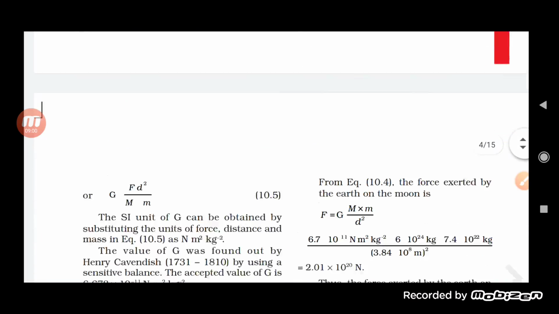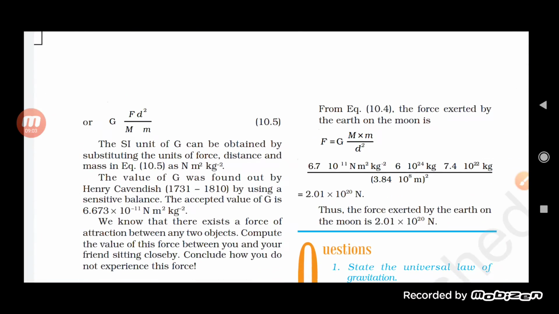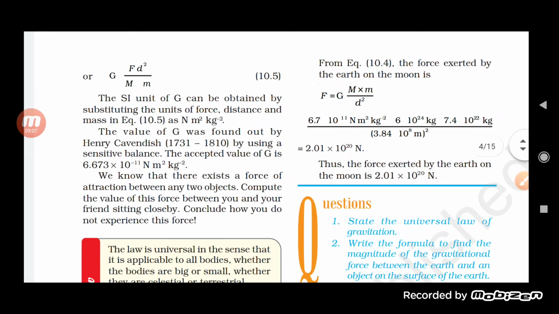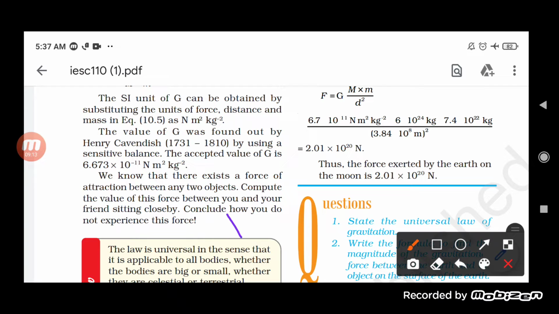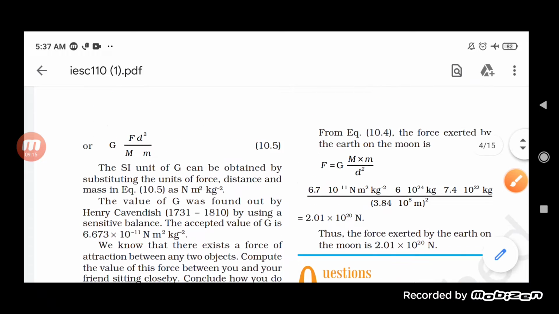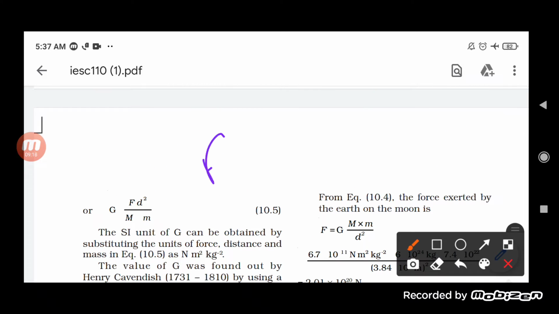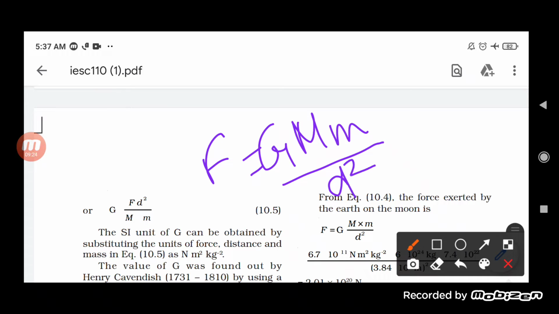Okay. Now, let us move on and try to understand this universal gravitational constant, students. The formula is F equals G capital M small m upon D square, or R square.